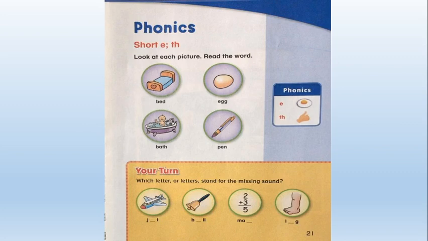As you can see, there's one word that doesn't contain the short E sound. Can you guess it? Yes. There's another sound, which is the sound, repeat after me. This word is bath. Bath. All the others, bed, egg, and pen, contain the short E sound.